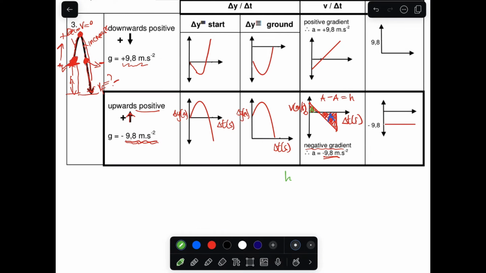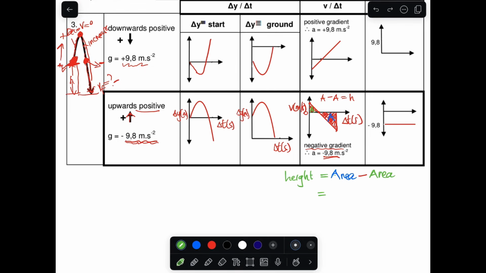So we calculated the height of the cliff by saying the area of the big triangle, which is the blue one, minus the area of the small triangle, which is the green one. Right? So those two areas represent the displacement.